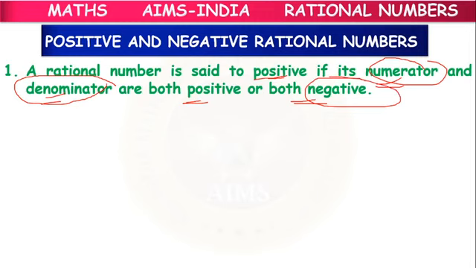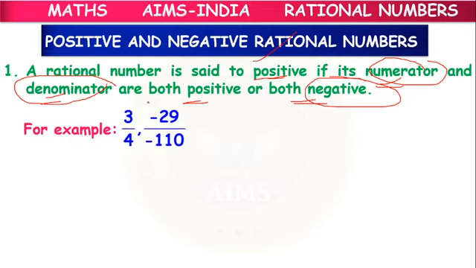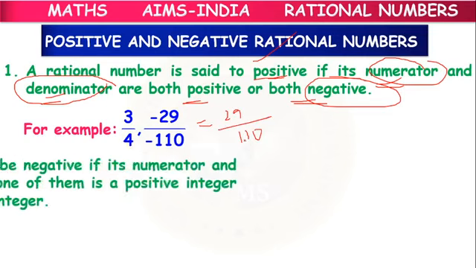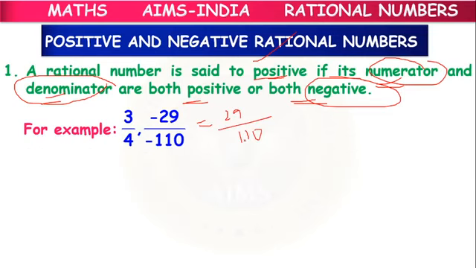In that case, we can call that rational number a positive rational number. Both the signs should be the same. Example, 3 by 4, minus 29 by minus 110. Here minus minus gets cancelled, and we can simplify it as 29 by 110. These are positive rational numbers.